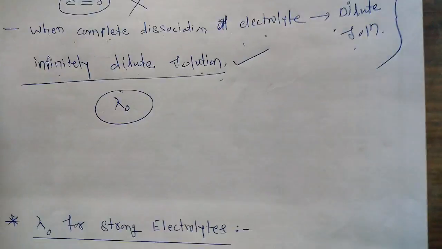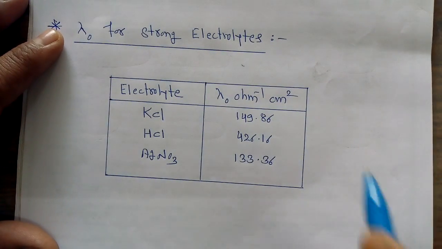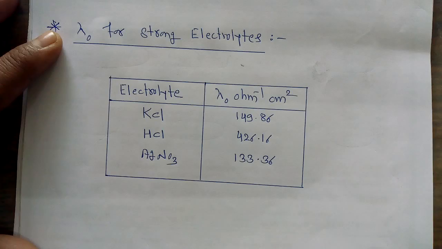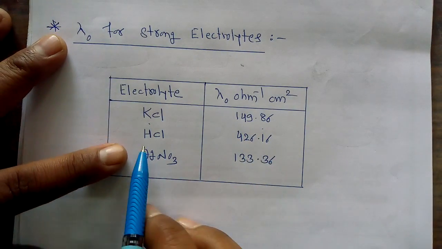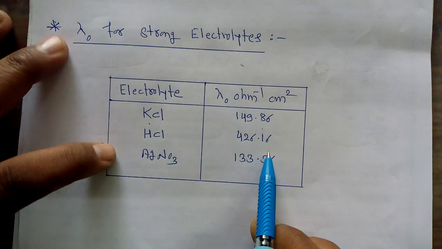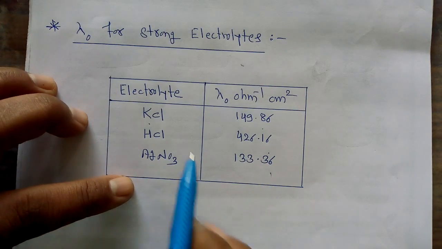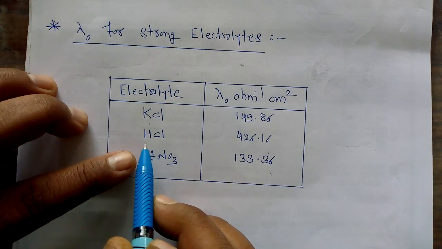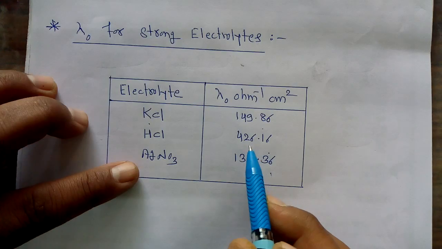In this way we get the different values of lambda 0 in per ohm centimeter square for different strong electrolytes. For KCl the value is 149.86, for HCl it is 426.16, for AgNO3 it is 133.36. So from this tabular data we can say that HCl is the most strong electrolyte, as it gives the value equal to 426.